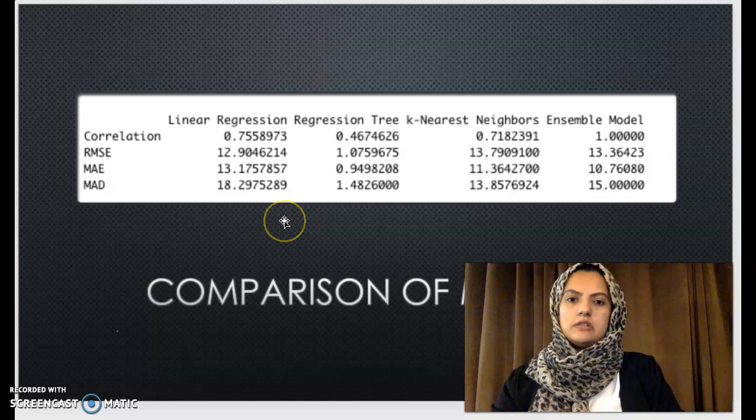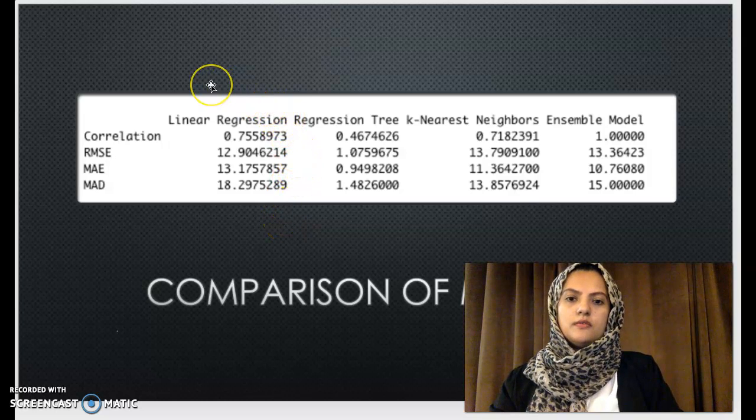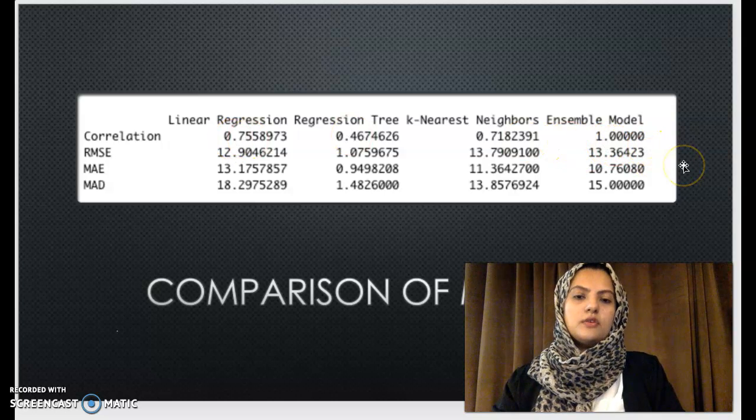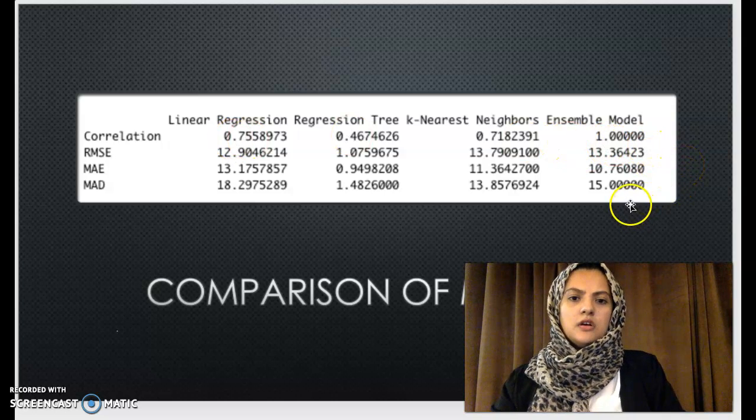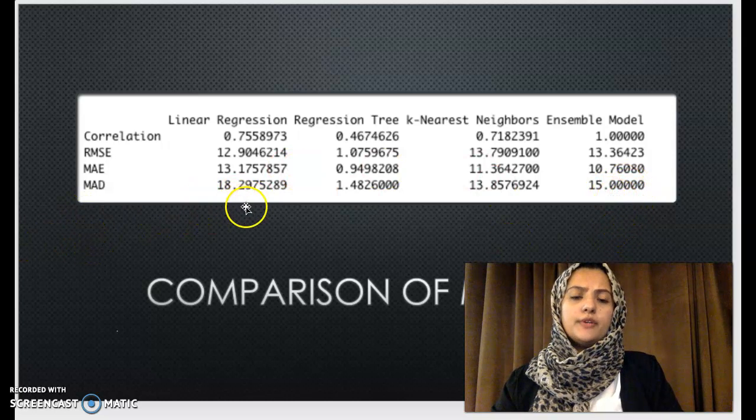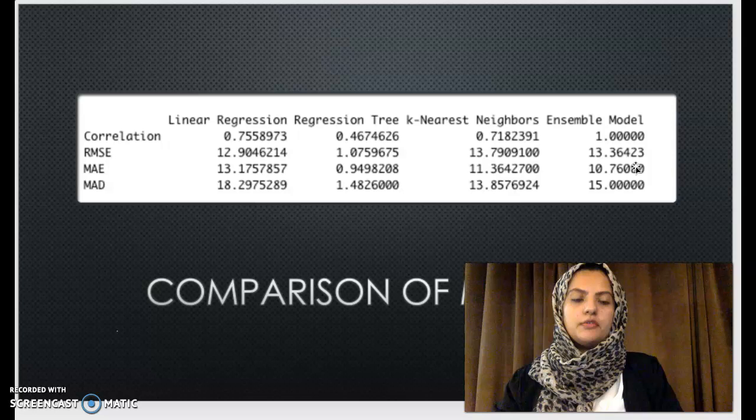Here we can see the values for correlation. So the ensemble model had the highest correlation and a lower MAD compared to the linear regression model over here, since the top layer for the ensemble model was a generalized linear regression.